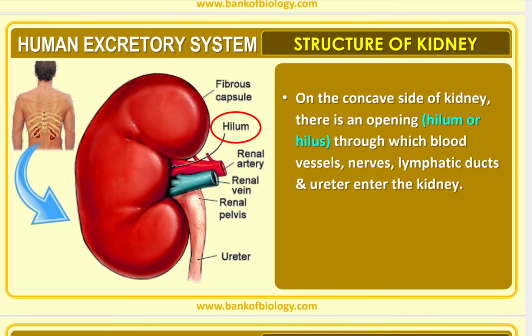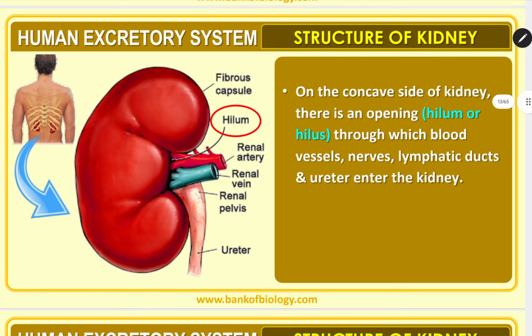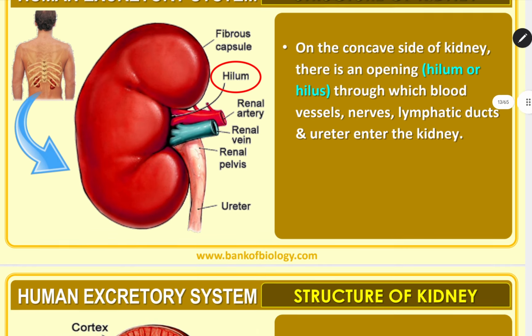Next, hilum or hilus, as I told you, this gaping portion is called hilum, through which blood vessels, nerves, lymphatic duct and ureters enter the kidney. In this diagram you can see the lumbar vertebra, where the kidney is situated.